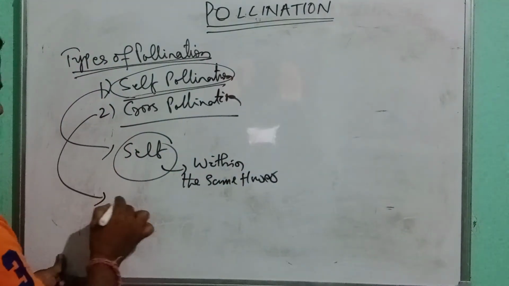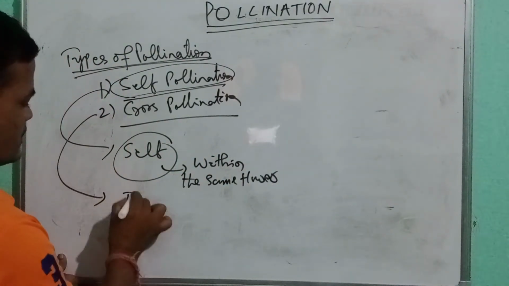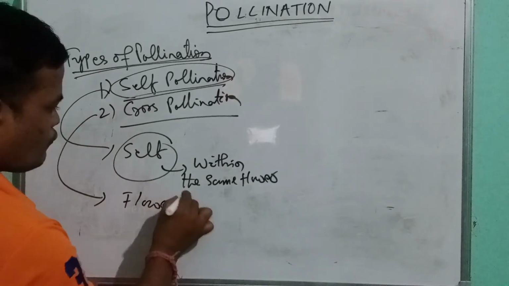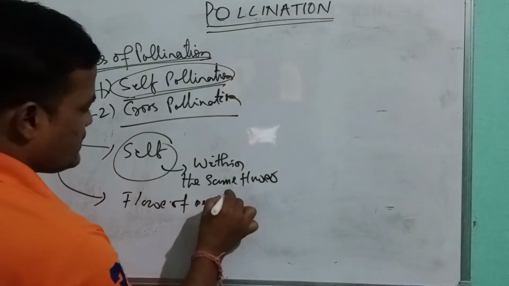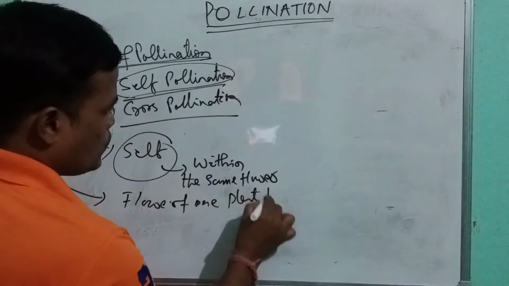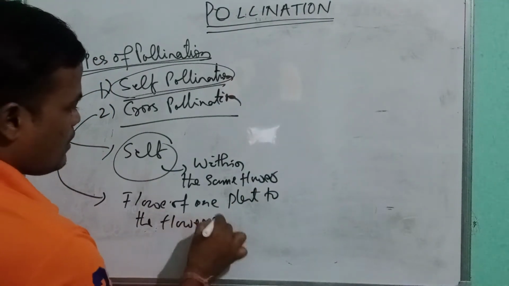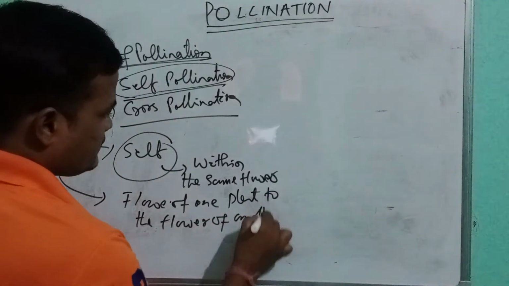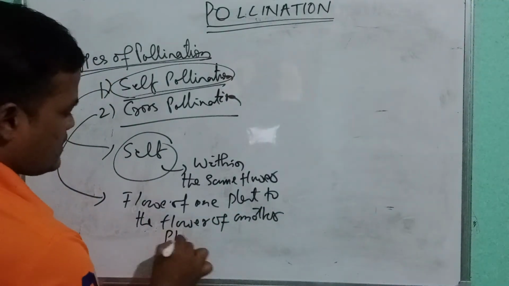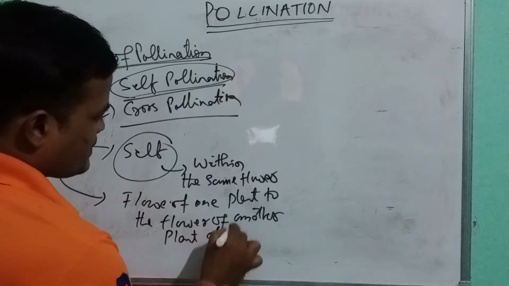Cross pollination is the transfer of pollen grains from the flower of one plant to the flower of another plant of the same species.